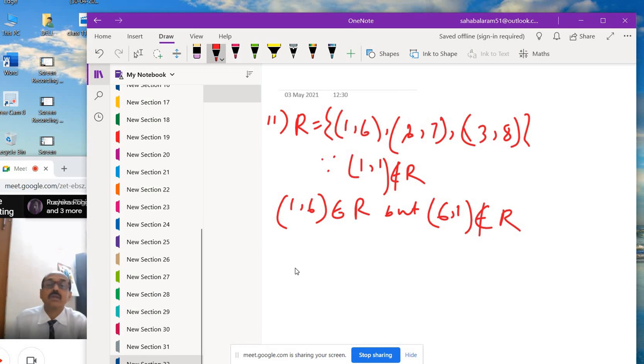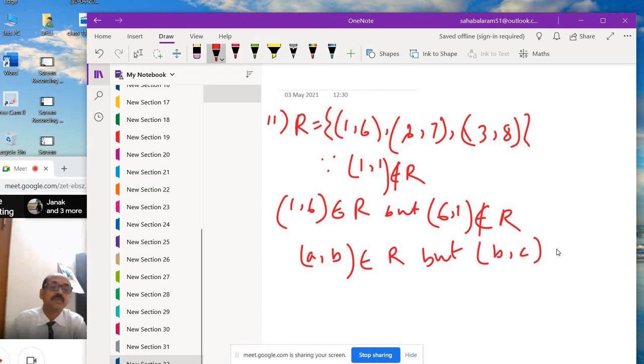That means A comma B belongs to R, but there are no ordered pairs B comma C. B comma C does not belong to R. A comma B belongs to R, but B comma C does not belong to R. So R is not transitive, not reflexive, not symmetric.